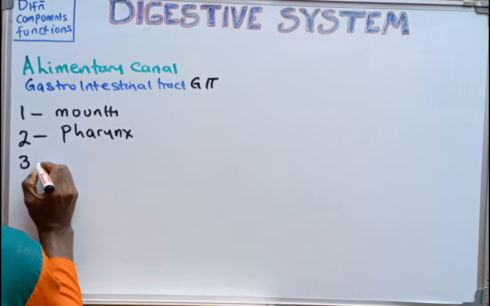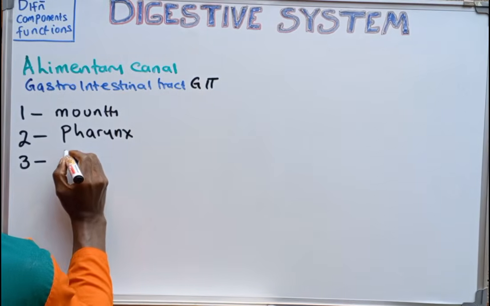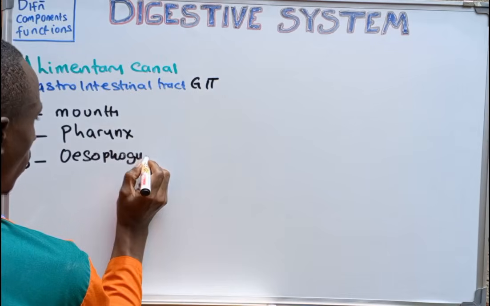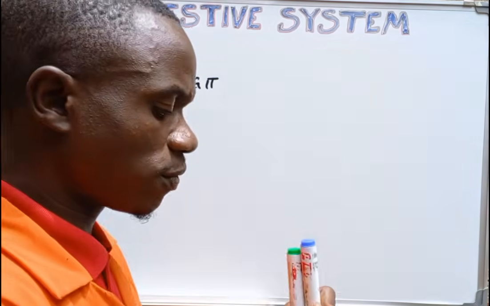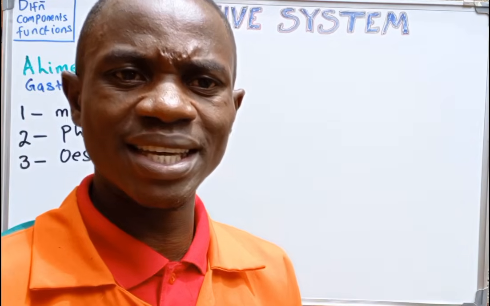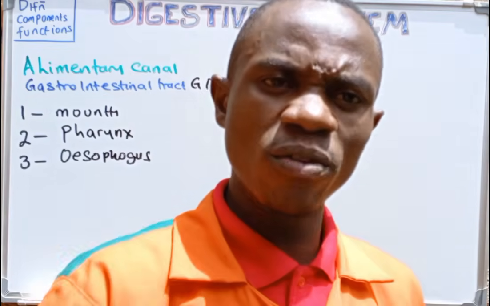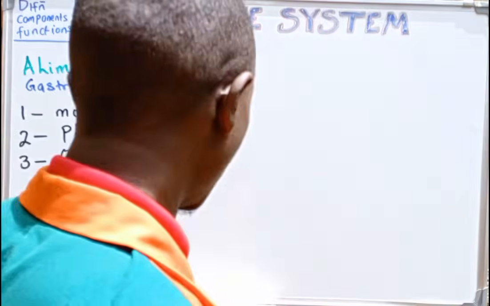And then the third component of the alimentary canal is the esophagus. The esophagus is a tube-like structure measuring approximately 25 centimeters that aids in the downward movement of the food into the stomach.